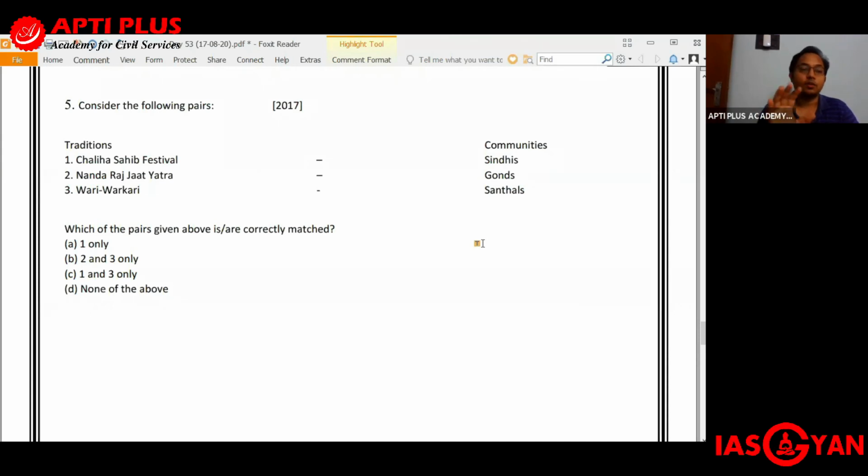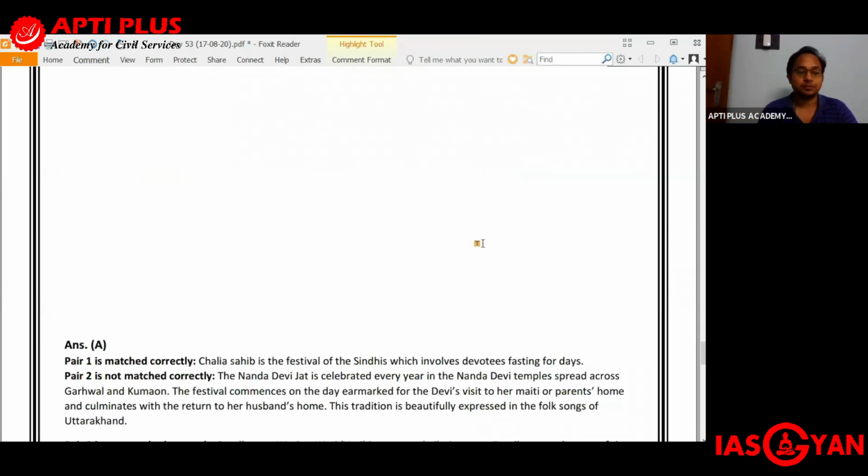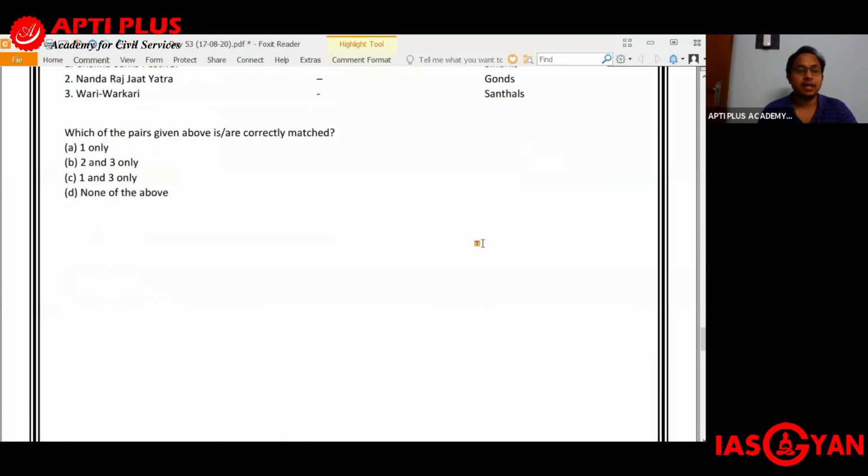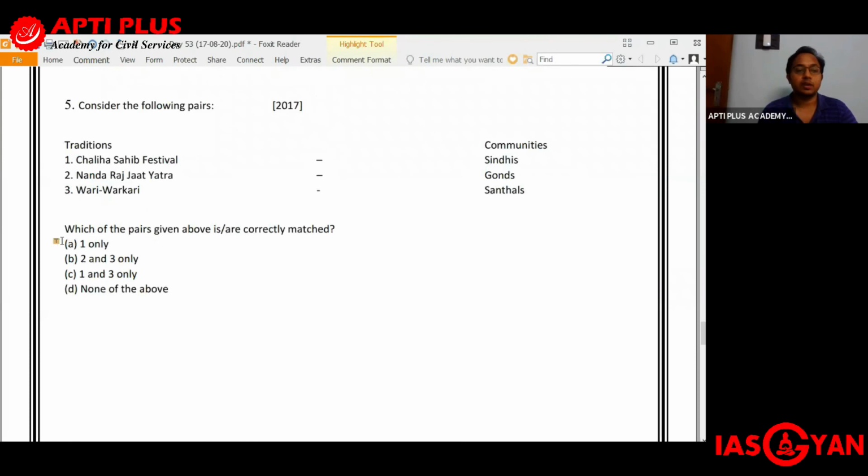So for example, one of the traditions is Chaliha Sahib Festival, and against it you have the community Sindhis. The second tradition that we have is Nanda Raj Jat Yatra, and against it you have the Gond community. And you have the Wari Warkari tradition, and against it you have the Santhal community. And you've been asked to find out which out of these pairs have been correctly mapped to one another. The right answer is A, that is only one only.